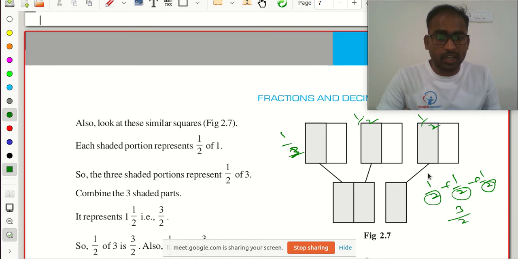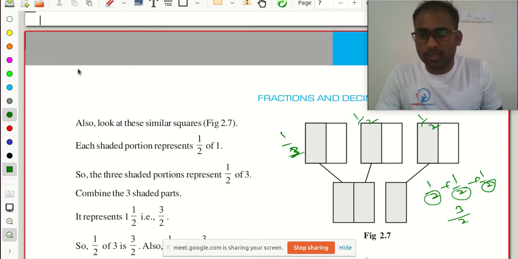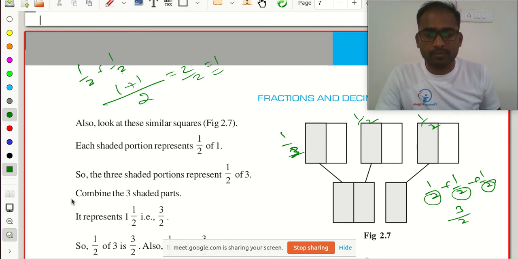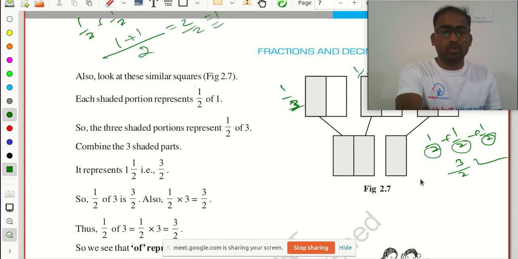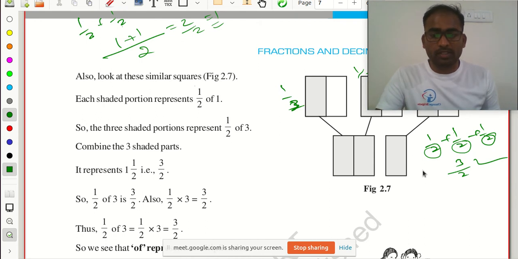So when the denominators are common, you need to add the numerators itself. So numerator 1 plus 1 plus 1. See here, 1 by 2 plus 1 by 2 means what? Denominator is the same, so 2 here. You need to add the numerators. So 2 by 2 is 1. Like this you need to do. So 3 by 2. Now if you want to write it as a mixed fraction, how can you write it? 3 by 2 as 1 and 1 by 2.